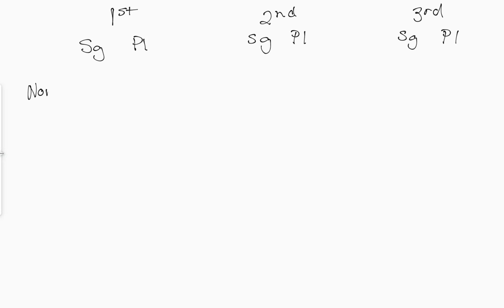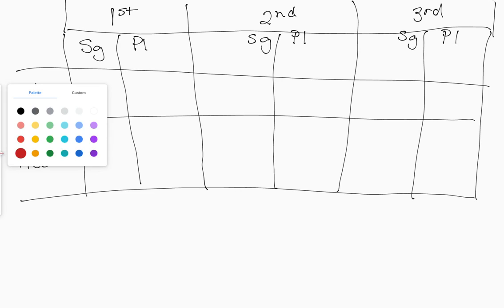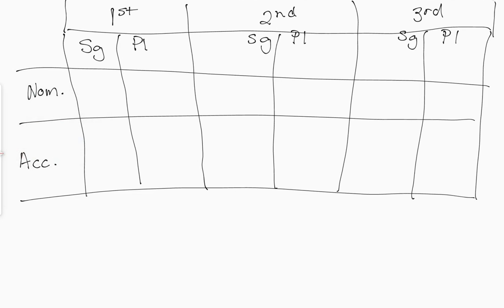So far, everything that we've done in Latin has been in the singular when it comes to the accusative. Let's go ahead and review our declension charts. So we have the first declension, the second declension, and the third declension. And we, of course, have a singular for all of them and a plural for all of them. And we also have the nominative form and the accusative form for all of them. And here it is, my completed chart.